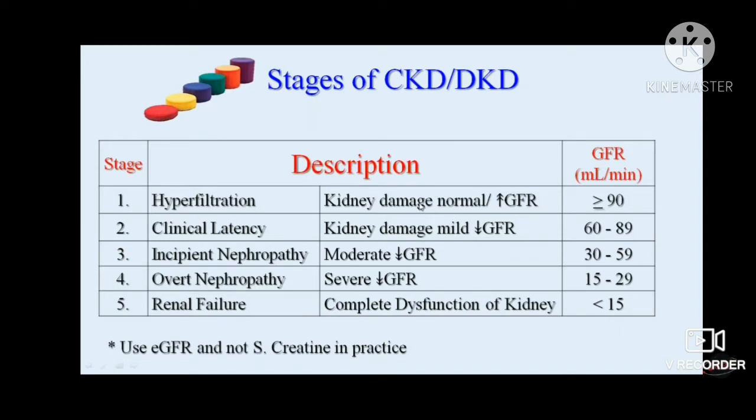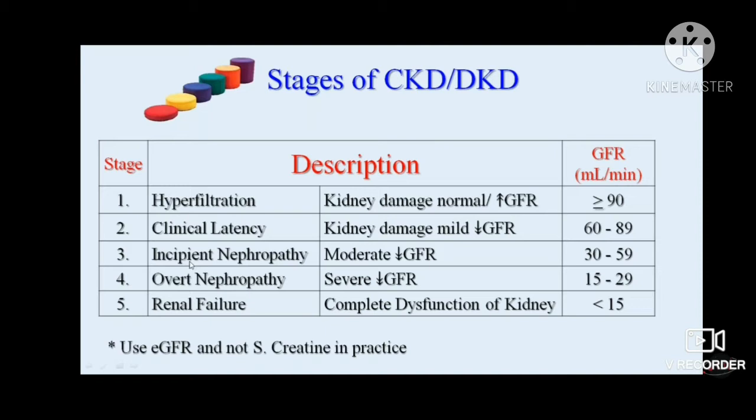Their kidney damage is little and GFR rises, or it is more than 90 ml per minute. Then comes overt nephropathy. There the GFR starts declining, and the GFR stands between 60 to 89. And keep in mind that in this stage there is macroalbuminuria, and blood pressure can be normal in this clinical latency or incipient nephropathy stage.